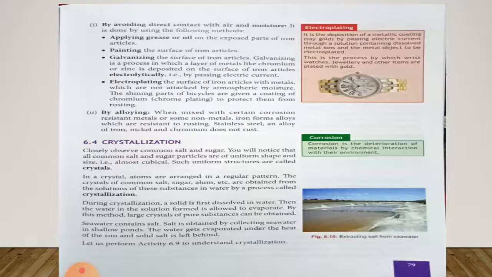So, in this process, a new product is made by mixing iron with some corrosion resistant metals or with non-metals. This formed product is called an alloy which can avoid rusting. For example, stainless steel, an alloy of iron, nickel and chromium, does not rust.